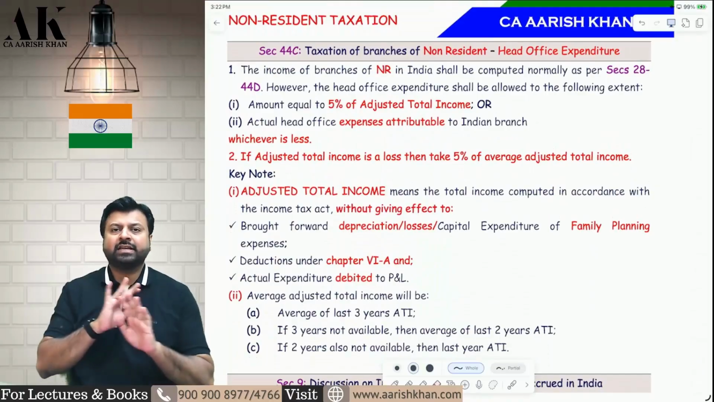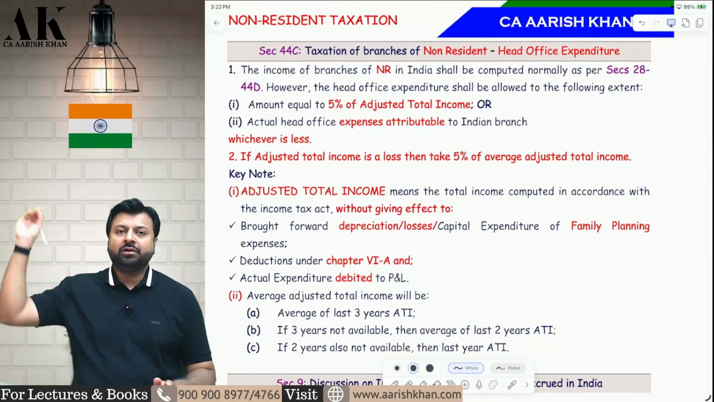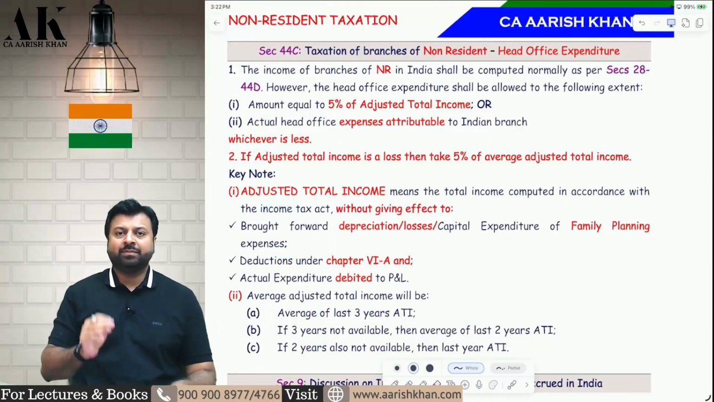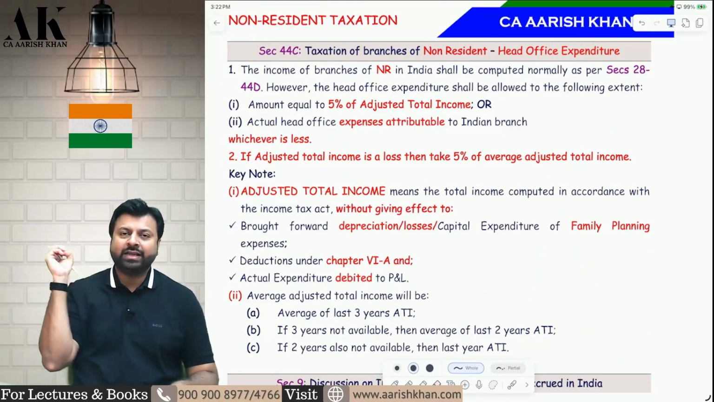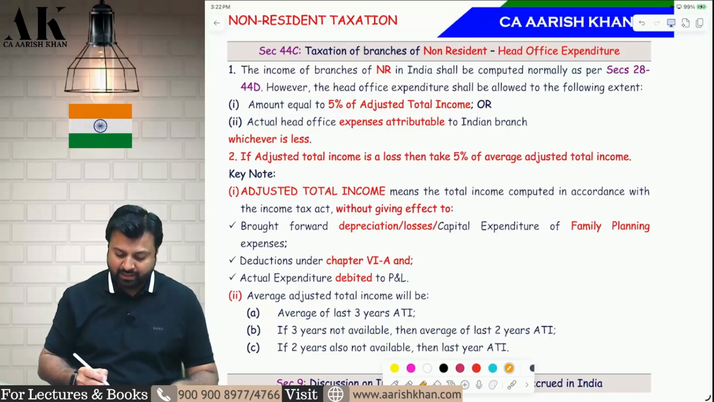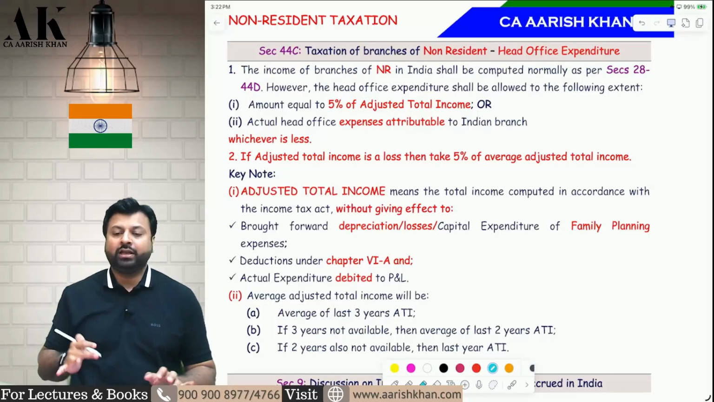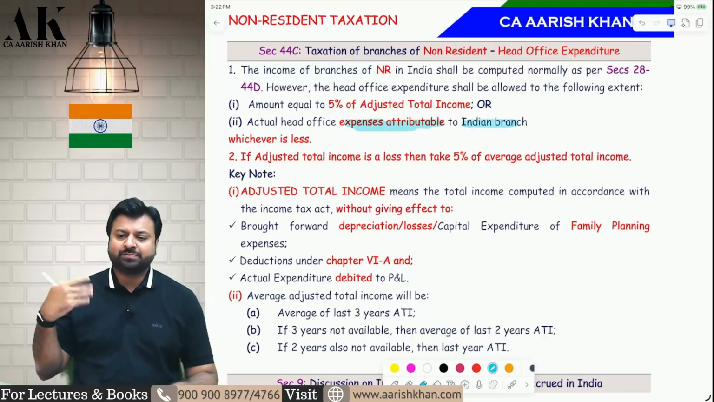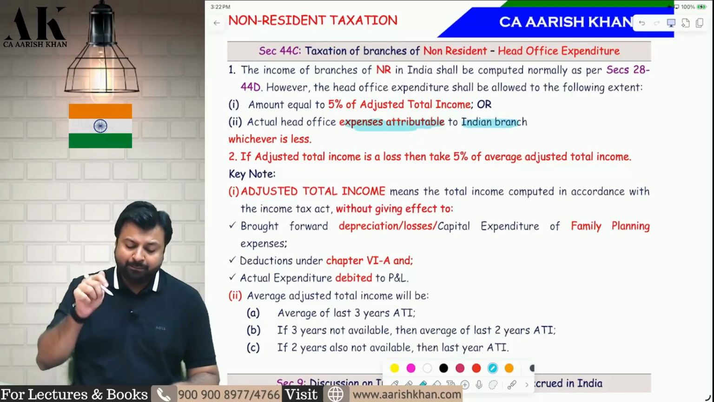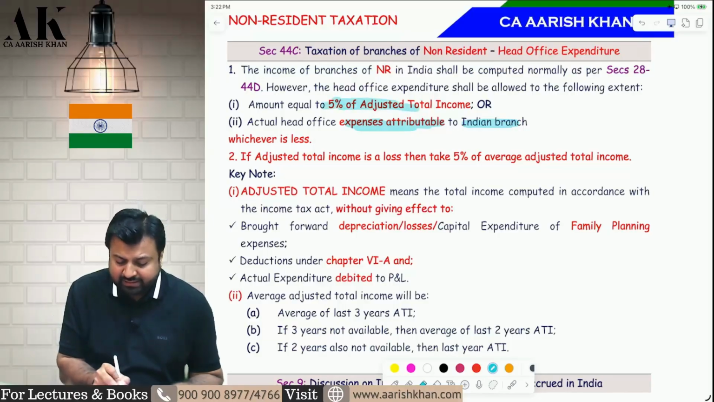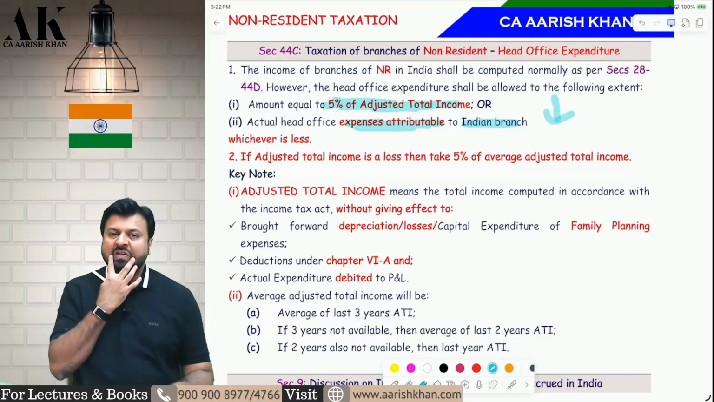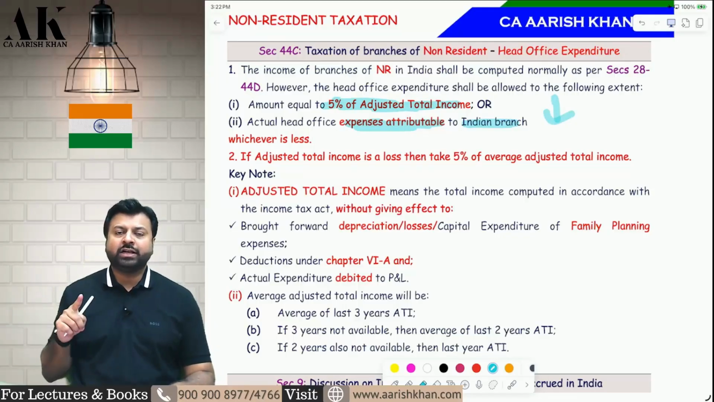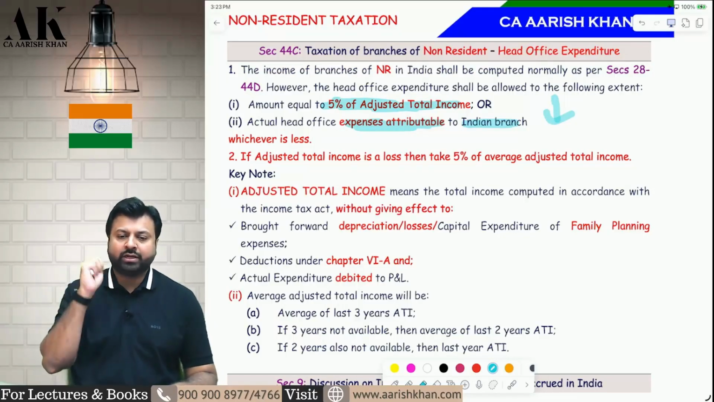Now the next section is extremely important. 44C: a non-resident is outside India. They have a branch in India. Now they are allocating head office expenses to India. So how much head office expense can they claim in India? That will be allowed subject to the lower of the two. First, the actual head office expense attributable to the Indian branch. Whatever is the actual head office expense they have attributed to the Indian branch, compare with 5% of the adjusted total income, whichever is lower.